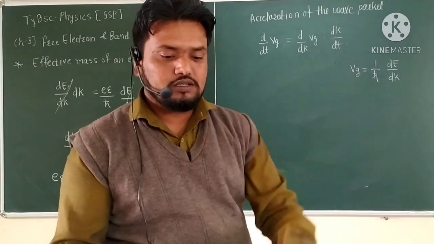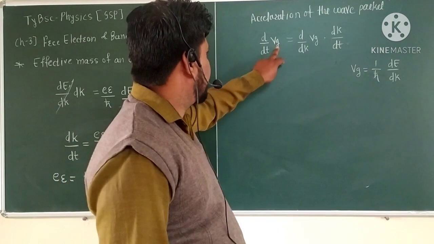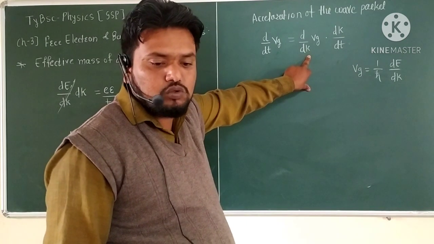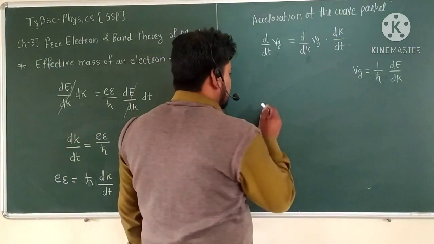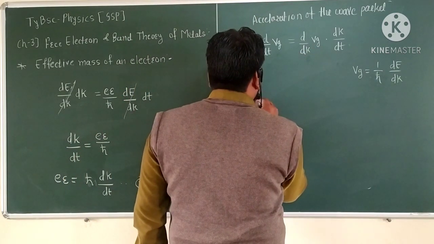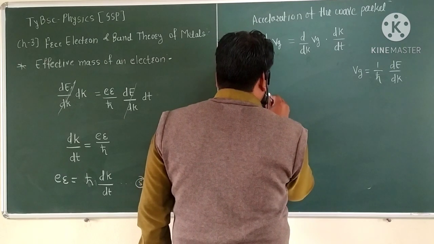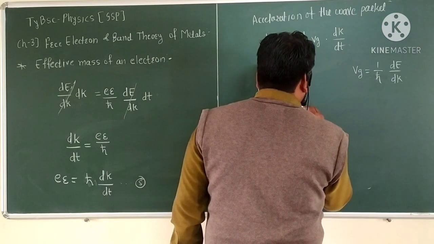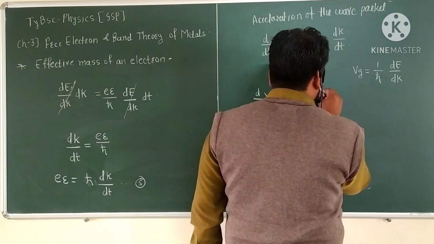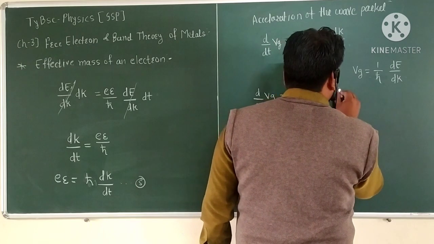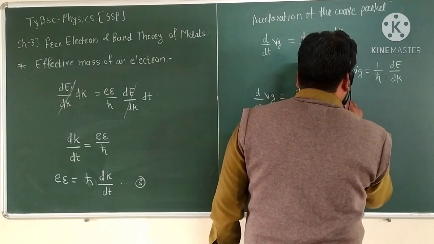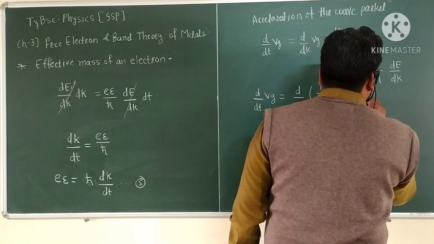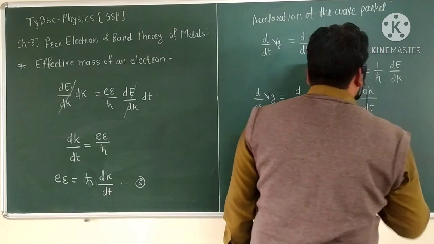So dVg by dt is equal to d by dk into 1 upon h cross, dE divided by dk, and this equation also includes dk divided by dt.